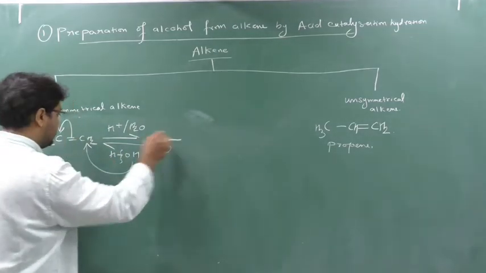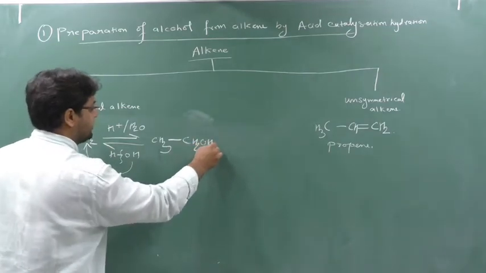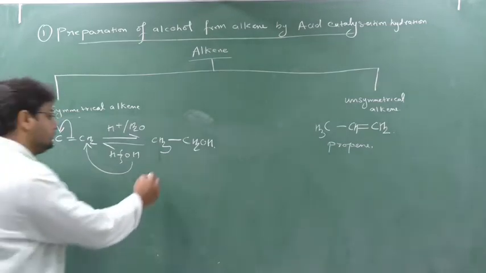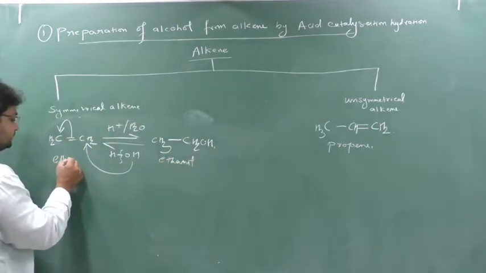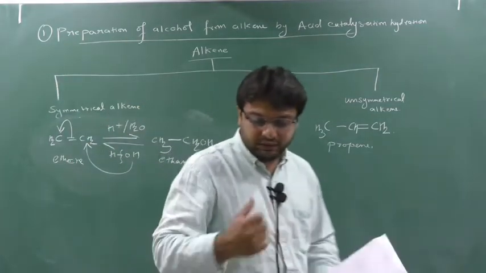The double bond is converted into a single bond, and CH2 is attached to what? CH2 is attached to OH. In your textbook they have given it like this. So this is also a 1 degree alcohol. We say it is ethanol. Clear? This is ethene. There also we would have formed ethanol. Clear this part? So write down this.